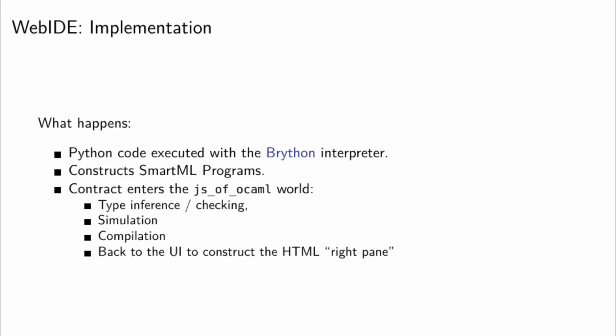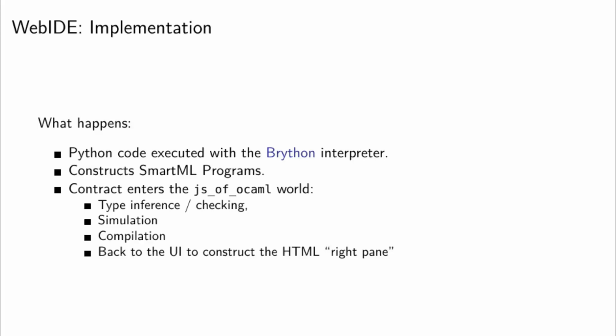Then the contract enters the js_of_ocaml world. The SmartML library does the type inference and the type checking. It runs the scenario in the interpreter, reports the errors as it finds them, and does the compilation to Michelson and all the other tabs that we have seen. And it gives the results back to the UI, which itself constructs an HTML pane that we saw in the demo.